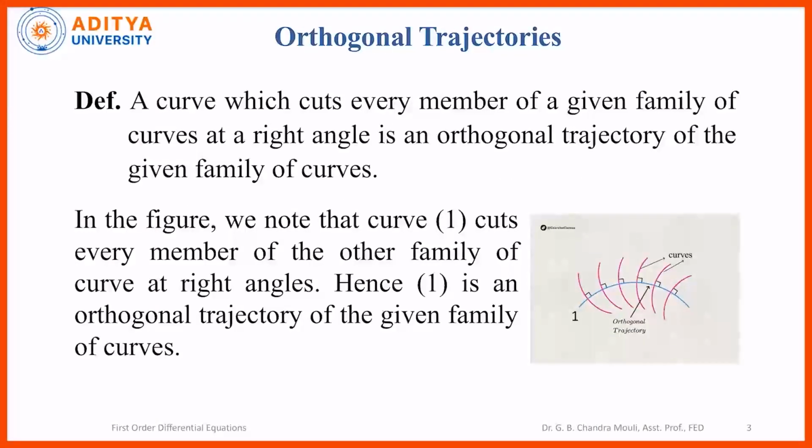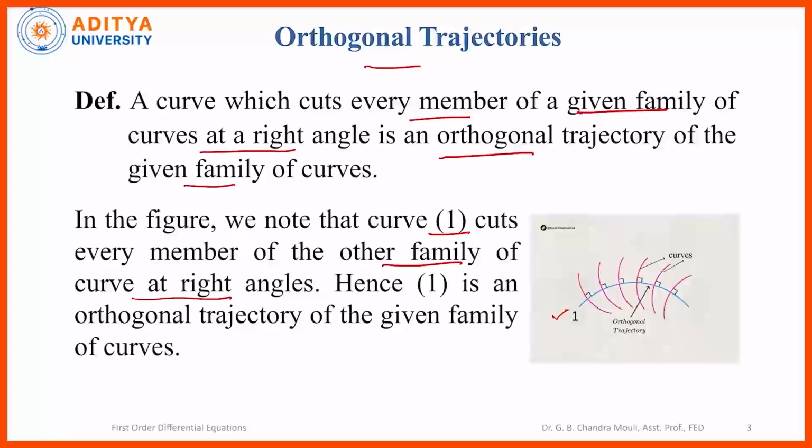So quickly we will see the definition of orthogonal trajectories once again. A curve which cuts every member of a given family of curves at right angles is called an orthogonal trajectory of the given family of curves. In the figure we see that curve 1, represented by the blue line, cuts every member of the other family of curves at right angles.